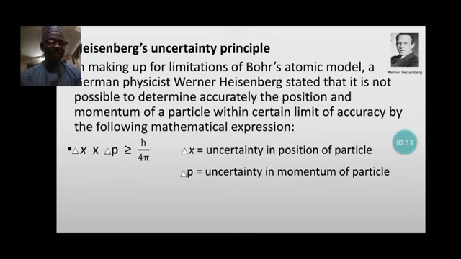He stated that, like I said earlier on, it is not possible to determine accurately the position and the momentum of a particle within a certain limit of accuracy, and he tried to justify this through his mathematical expression, which is delta x times delta p is equal to or greater than h over 4 pi, where delta x is the uncertainty in position of the particle, and delta p is the uncertainty in momentum of the particle.